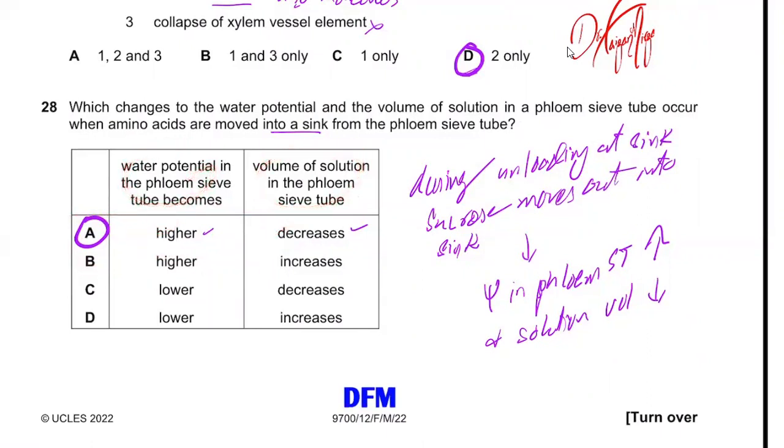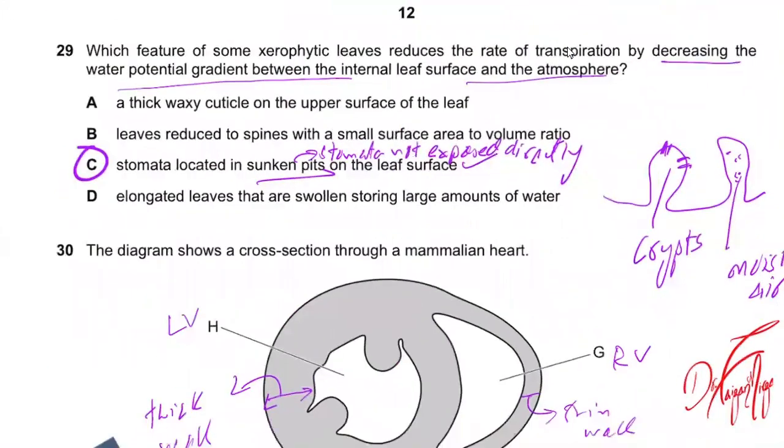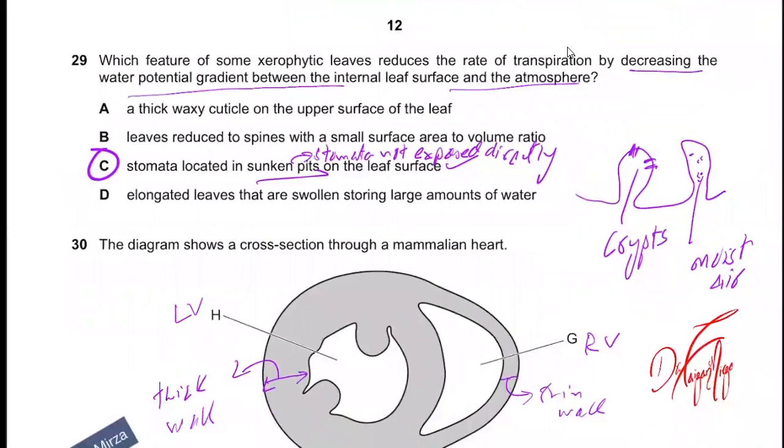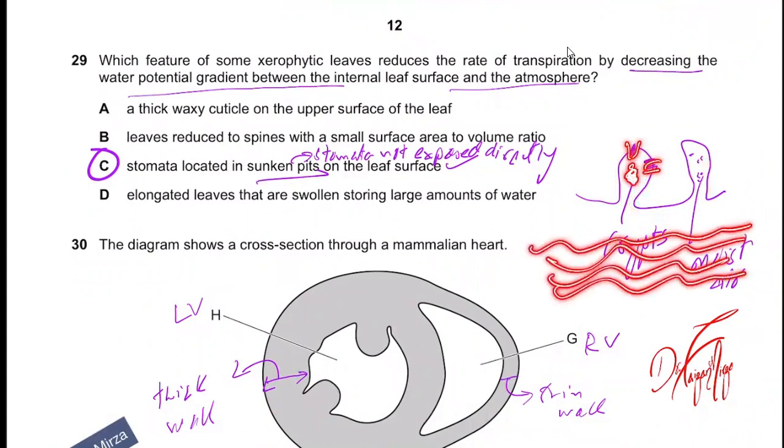So our option A is correct because water potential in the phloem sieve tube becomes higher, volume of solution in the phloem sieve tube decreases. Which feature of some xerophytic leaves reduces the rate of transpiration by decreasing the water potential gradient between the internal leaf structures and the atmosphere? We know that these xerophytes have sunken stomata. The sunken stomata are present in the crypts. Now, when these sunken stomata are present in the crypts, this region is not having external air.